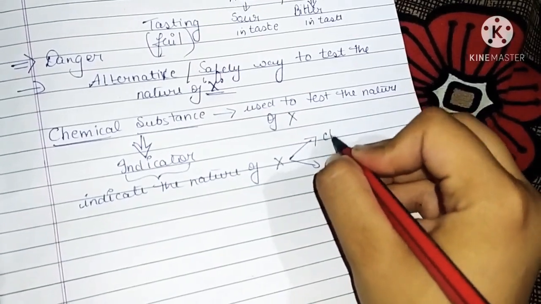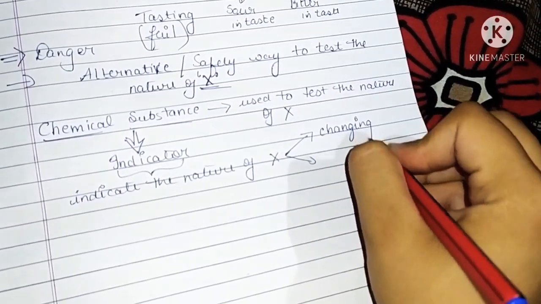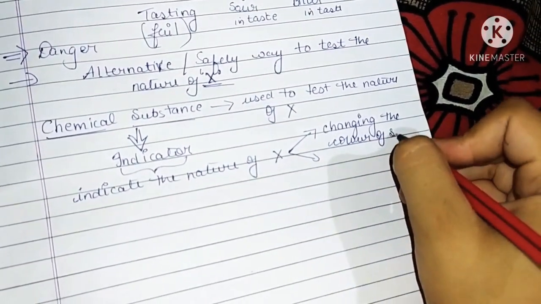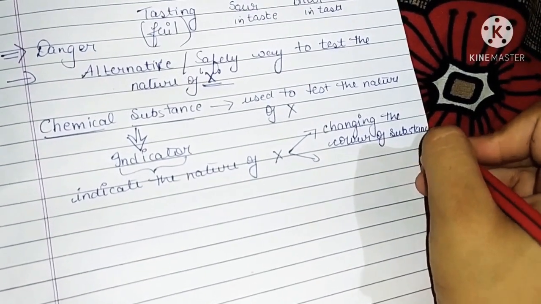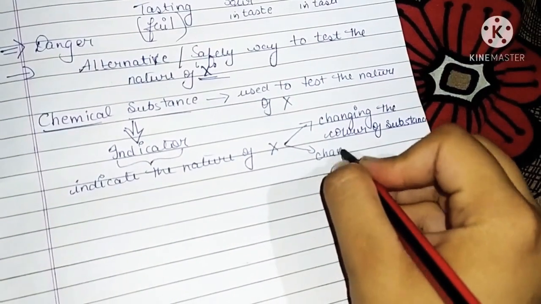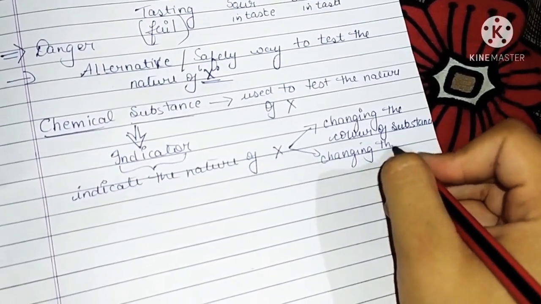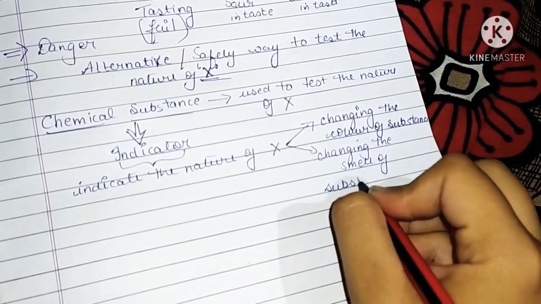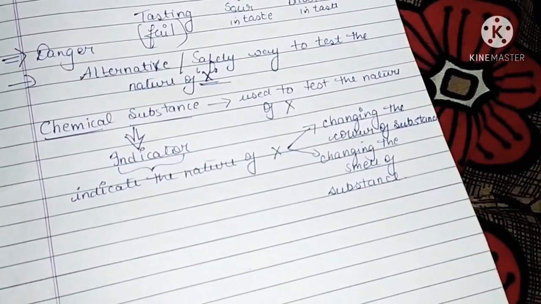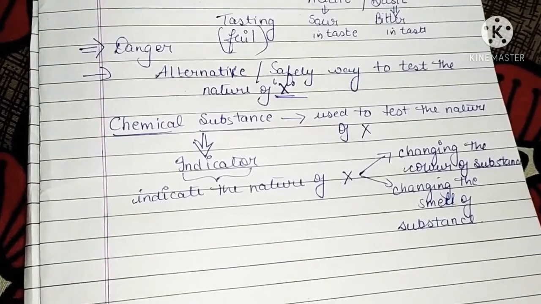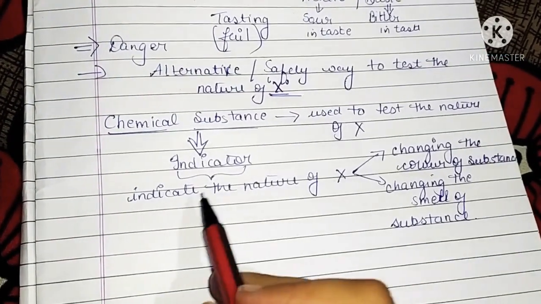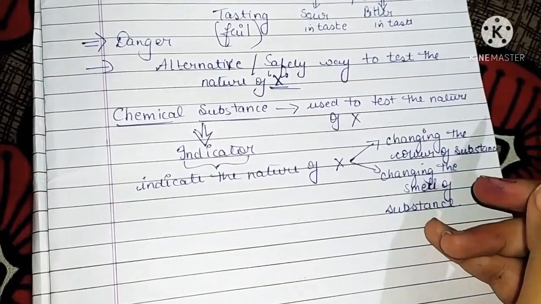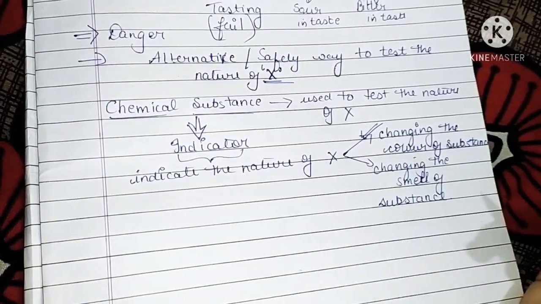First, by changing the color of the substance, and second, by changing the smell of the substance. But in your syllabus we are mainly focused on the indicators which indicate the nature of the unknown substance by changing the color of the substance.